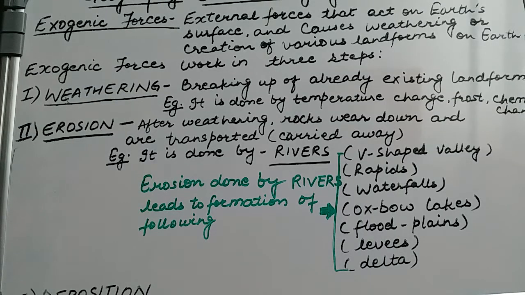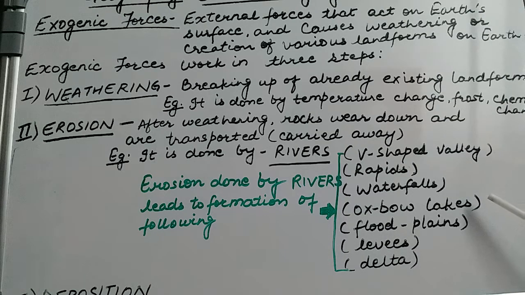Let us now repeat the erosion work of the river. The erosion work of a river works in the following ways. A river leads to the formation of a V-shaped valley, which is a V-shaped structure created along the mountain sides when the river flows at a great speed. Then a fast moving river stream is called a rapid, which is also created by fast moving river water. The third structure is a waterfall, when water falls down from a great height, thereby causing erosion on the sides of the mountain through which it falls down.